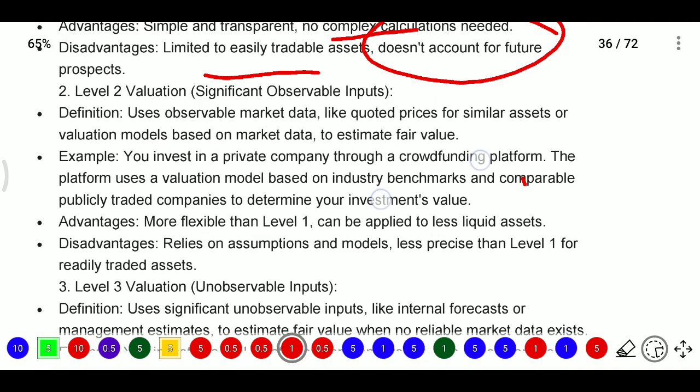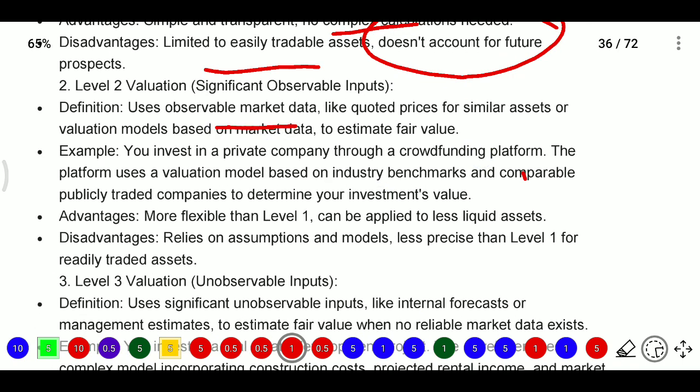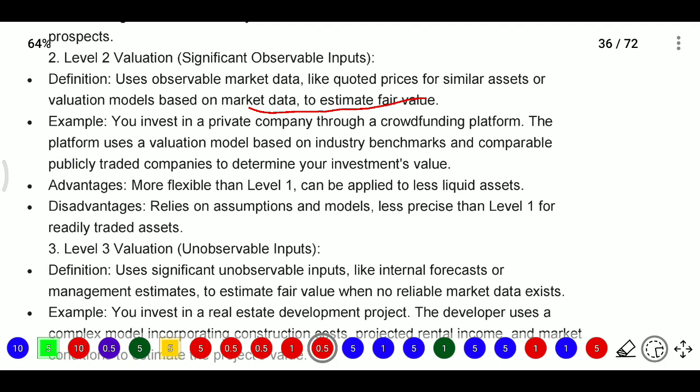That is the case. For example, use the observable market data like quoted prices of similar assets. So in our example, that Samsung, or valuation models will be used for valuation based on the market data to estimate the fair value. For example, you invest in a private company through a crowdfunding platform. The platform uses a valuation model based on industry benchmarks and comparable publicly traded companies to determine your investment value.